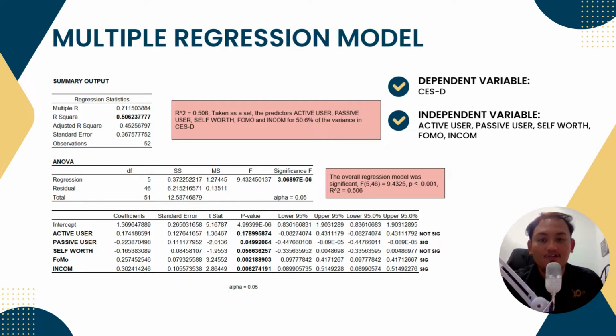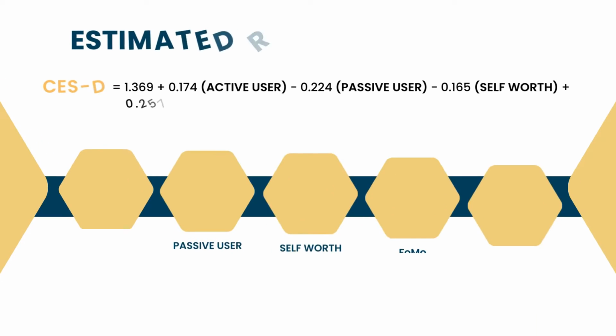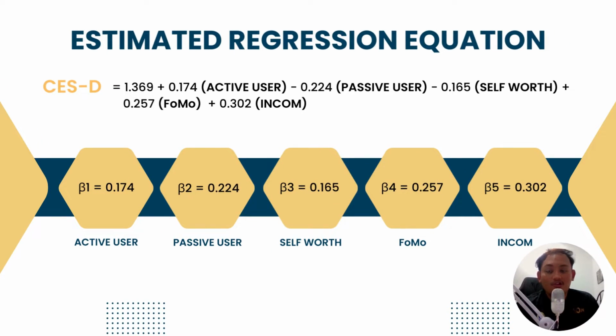For the p-value of each variable, the active user is 0.179, the passive user is 0.04992, the self-worth is 0.567. For the FOMO, we have 0.022, and the income is 0.063.